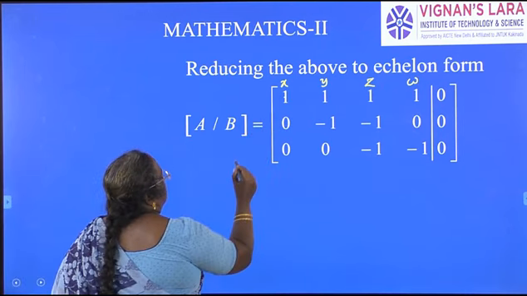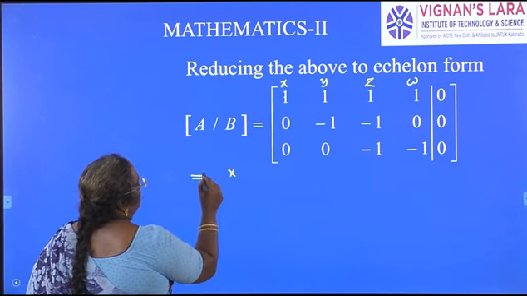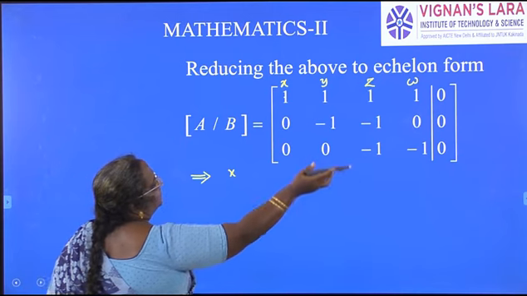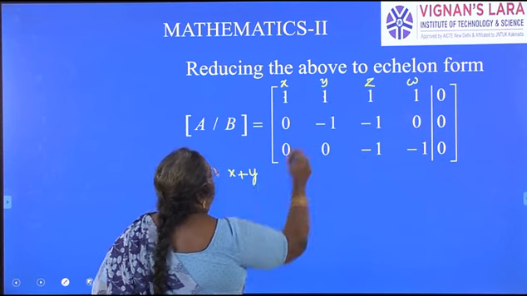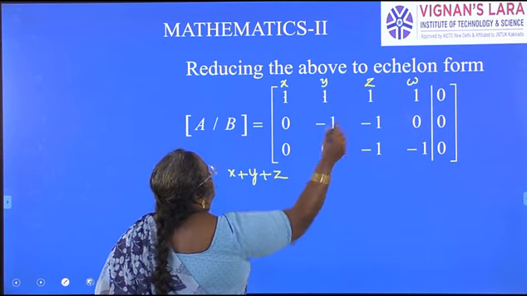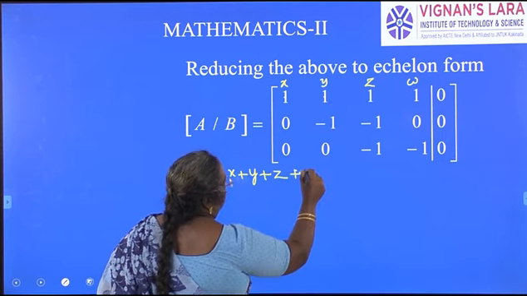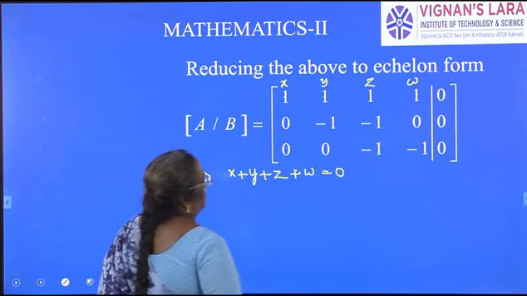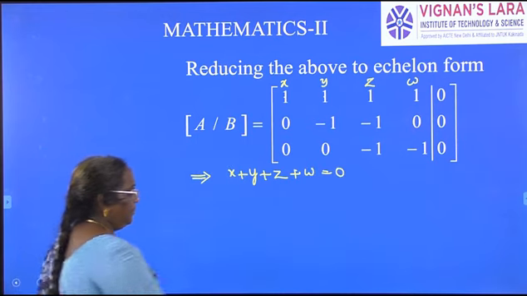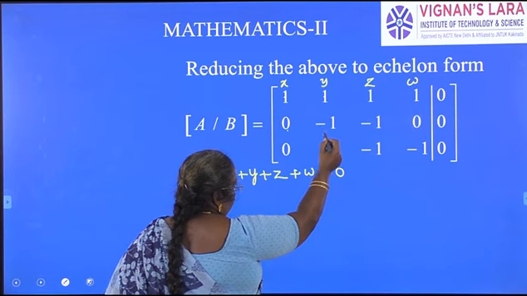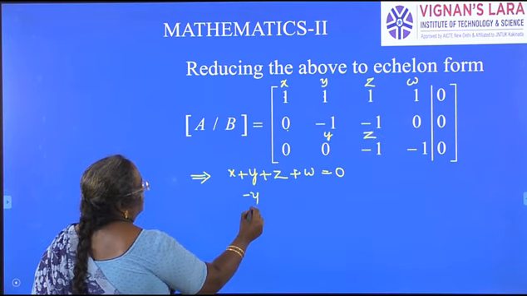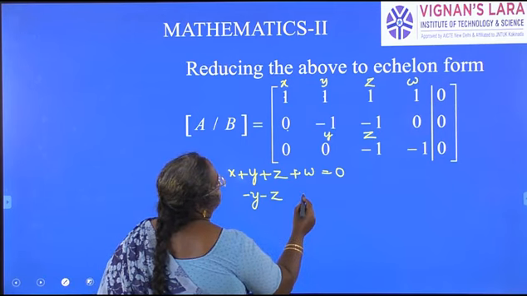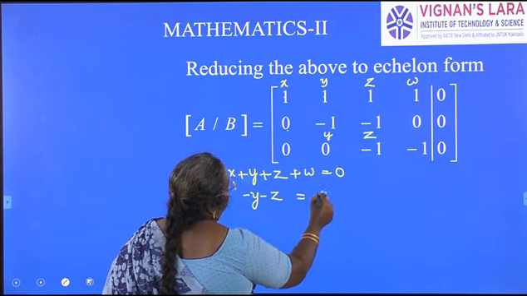X into 1, x; y into 1, plus y; z into 1, plus z; plus w into 1, w. This is one equation. From the second row, no coefficient of x, this is the coefficient of y, this is the coefficient of z. We get minus y minus z is equal to 0, no w.